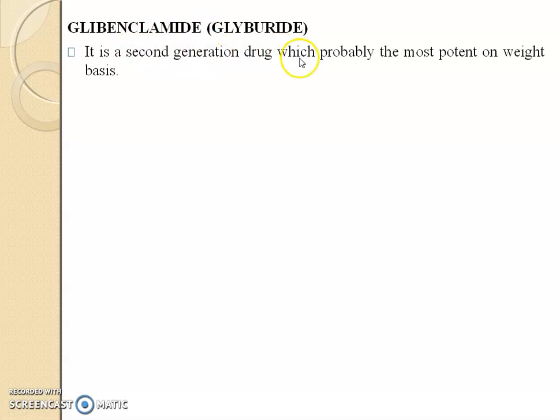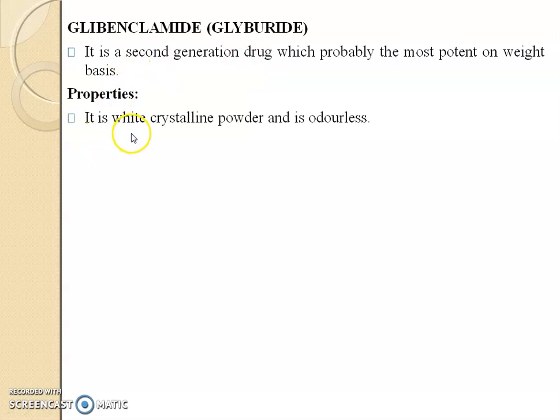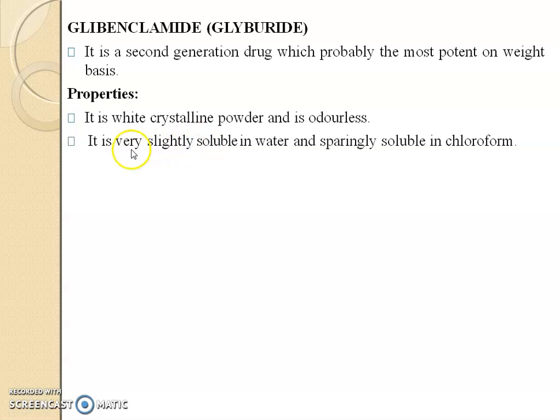Next drug is glibenclamide. It is a second generation drug, probably the most potent on a weight basis. It is a white crystalline powder and odorless. It is very slightly soluble in water and sparingly soluble in chloroform. Storage: it is stored in a well-closed container.